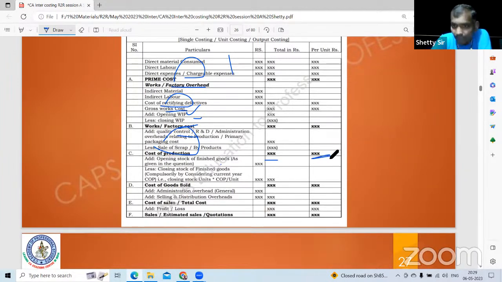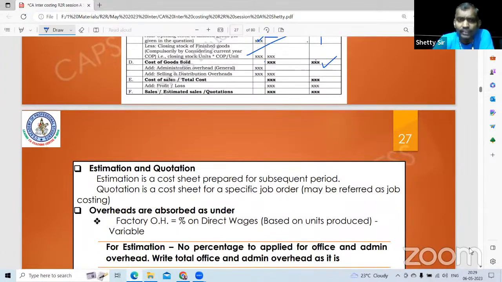You have to double underline per unit here. Then opening stock of finished goods as given in the question, less closing stock of finished goods, number of units into this cost per unit; whatever is given is not relevant. And AS 2 is also not relevant. Cost of goods sold. Then again, up to here is per units produced, from here per units sold. Then add general administration or selling and distribution, that will become cost of sales or total cost. Add profit, that is called sales.